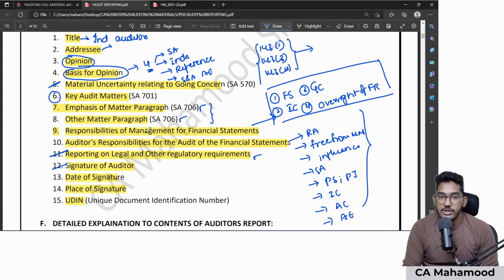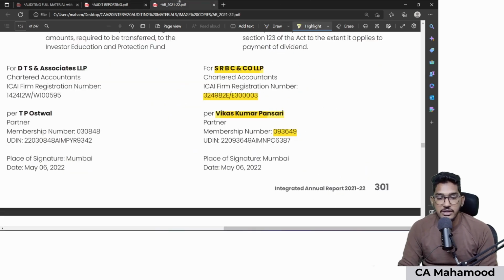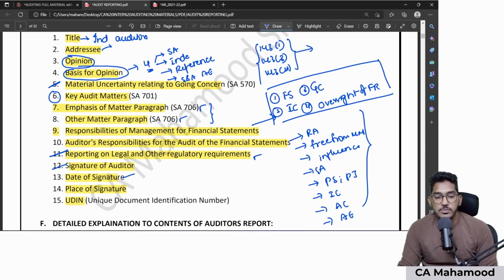And apart from that, the date of signature, nothing but the date on which you are signing the audit report, should also be mentioned. Along with that, the place of signature also. Place of signature means simply the city at which you are signing the audit report. That place of signature also should be there. And then coming to the next and last point, UDIN.